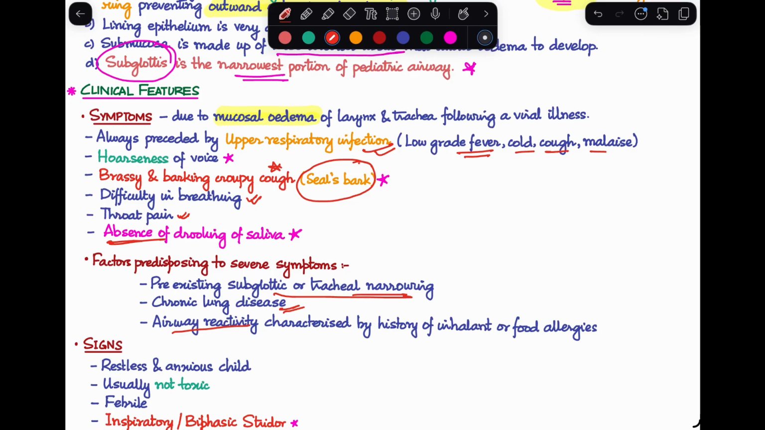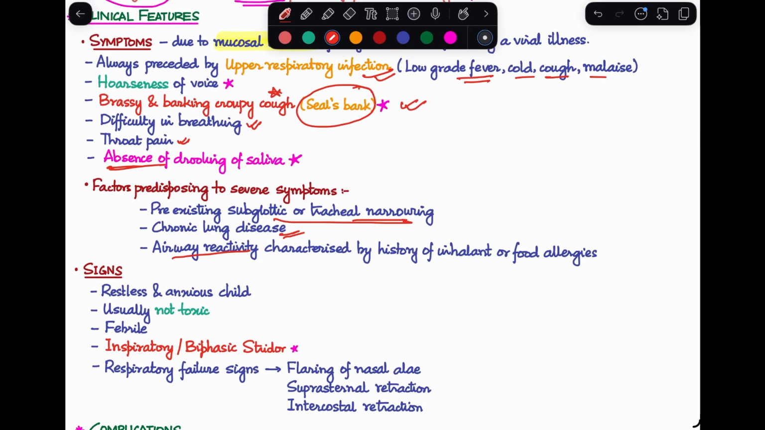So, we start with the preceding history of an upper respiratory tract infection, like a common viral illness, with low grade fever, cough, cold, and malaise. Then the patient develops hoarseness of voice, this typical seal's bark like cough, difficulty in breathing, throat pain, and absence of drooling. These are all the features that we need to remember here.